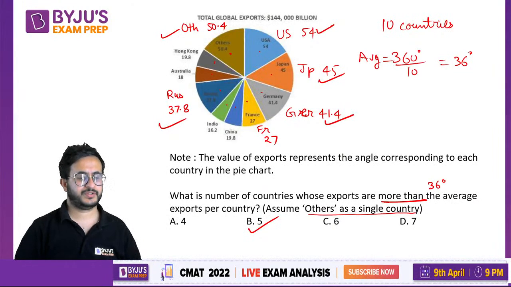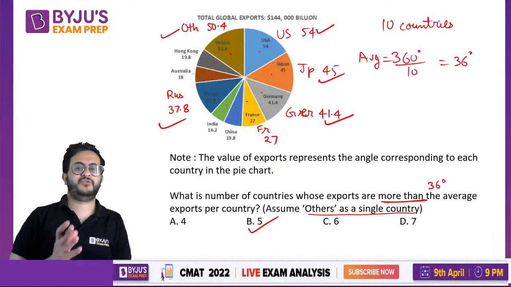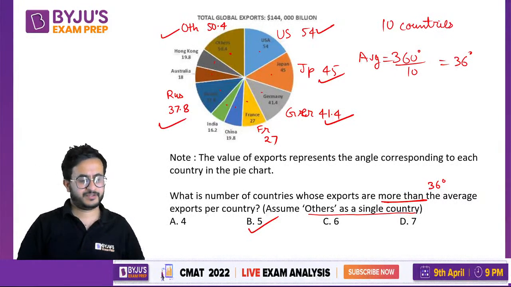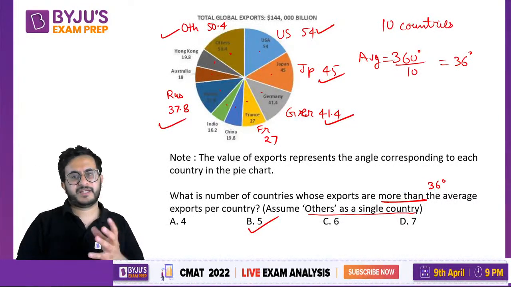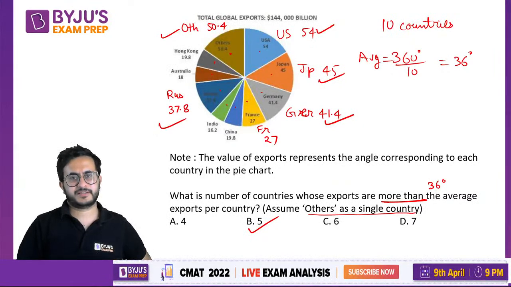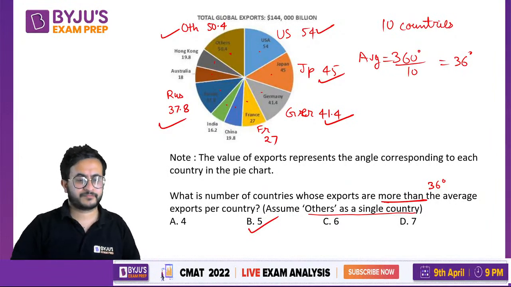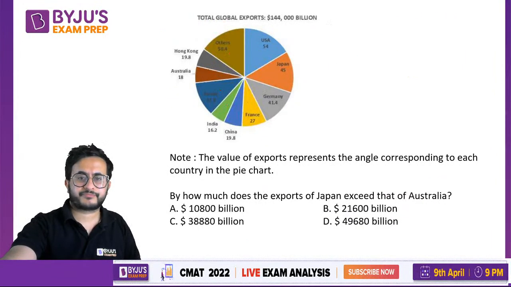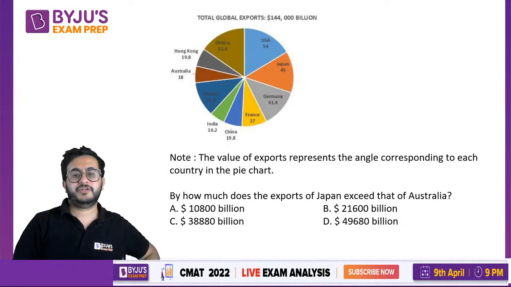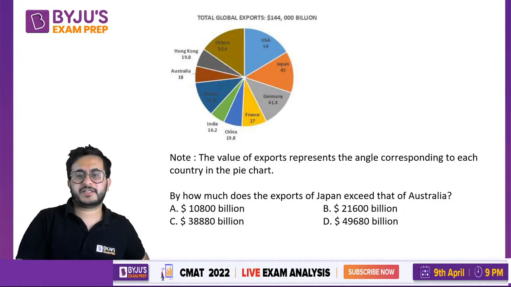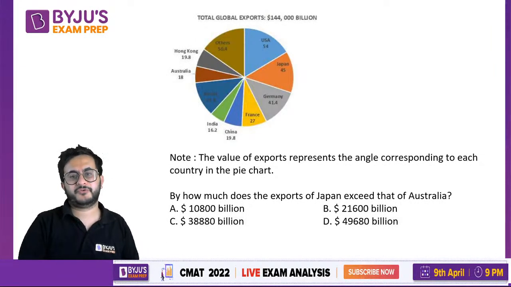Okay. So this is a good thing about pie chart, right? You do not have to calculate the average. You just have to tell which have greater than 36 degrees. By how much do the exports of Japan exceed that of Australia?